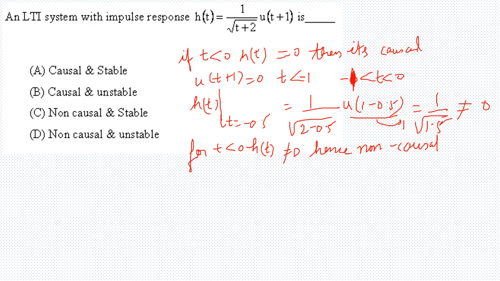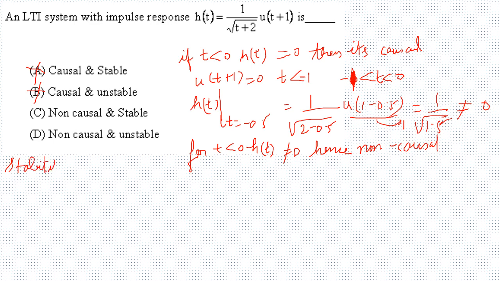So options A and B are both ruled out because they say that it is causal. Now options C and D are the ones which are possible. So now let's check for stability.